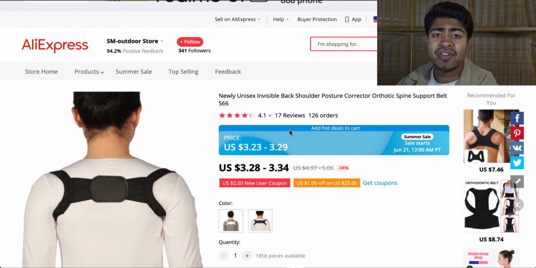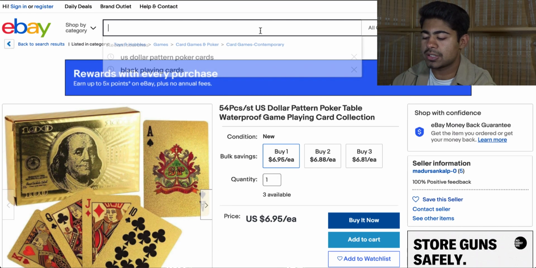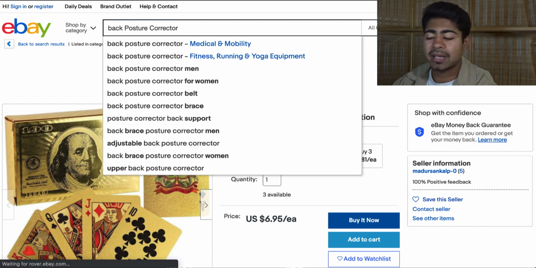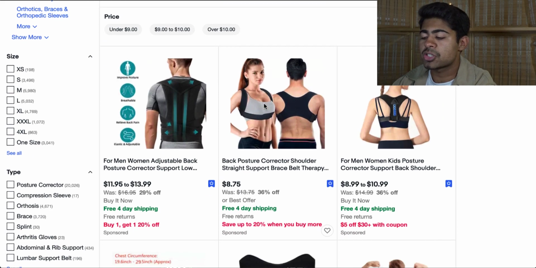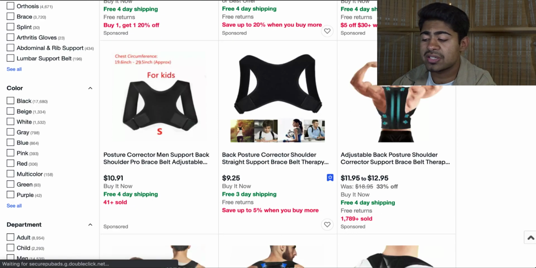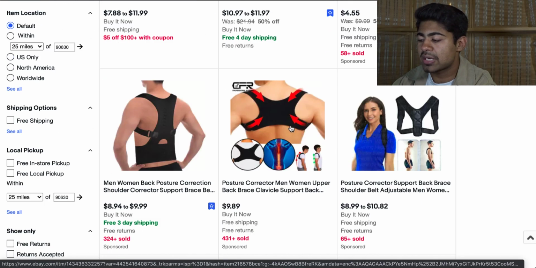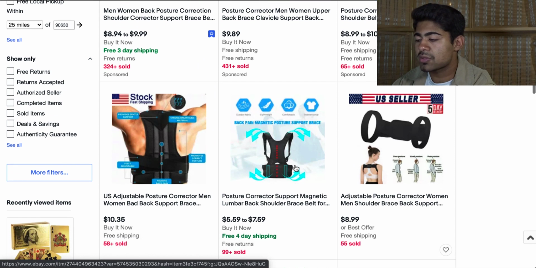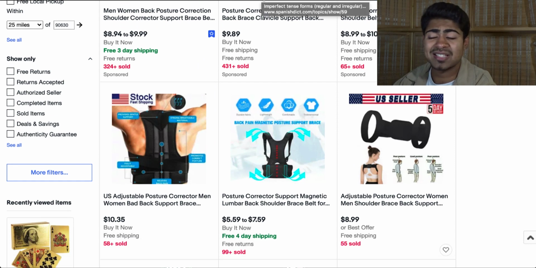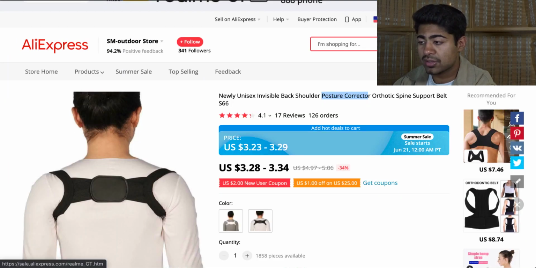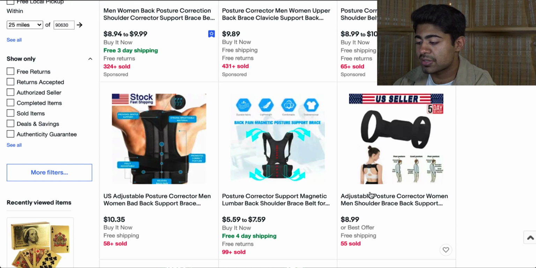So again, identify the main keyword which describes this product. You can name it back posture corrector or shoulder posture corrector. We're going to name it back posture corrector and go ahead and type it in. After you type it in, again, your job is to only find something that is very similar to what you just saw. So you would keep on scrolling through until you find something similar. Again, if you're not really able to find something similar, you can copy and paste the specifications. However, it does look like we already found something similar, and it is this one right here.